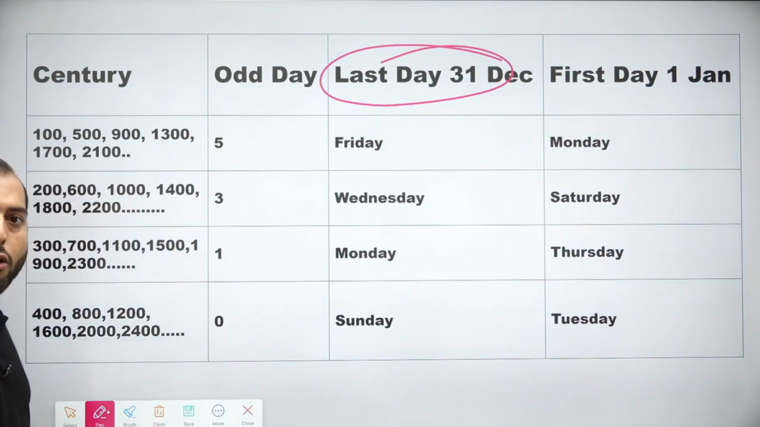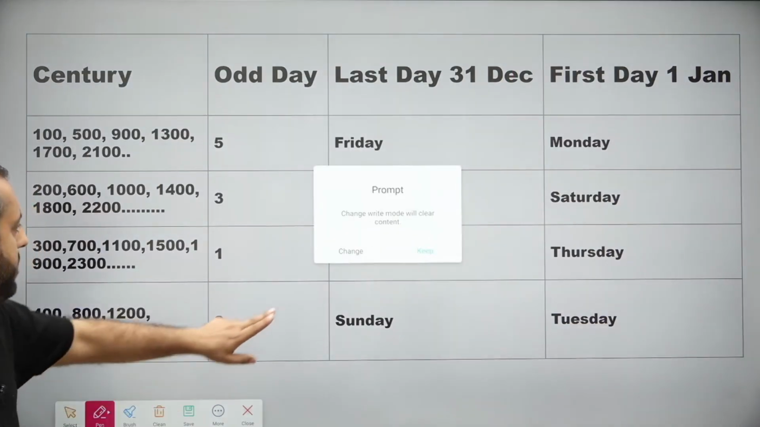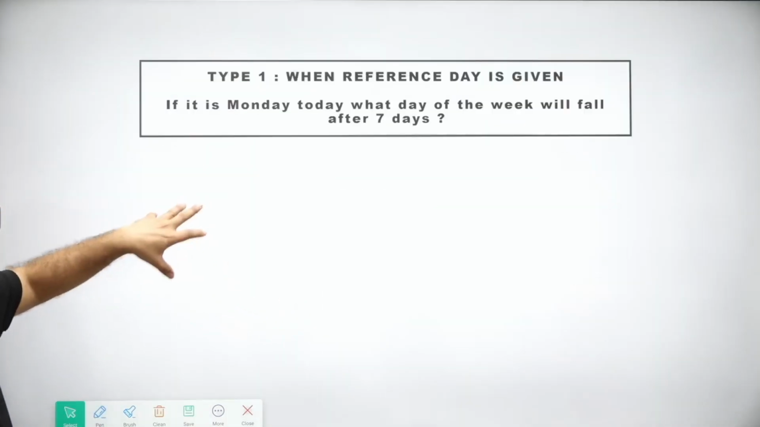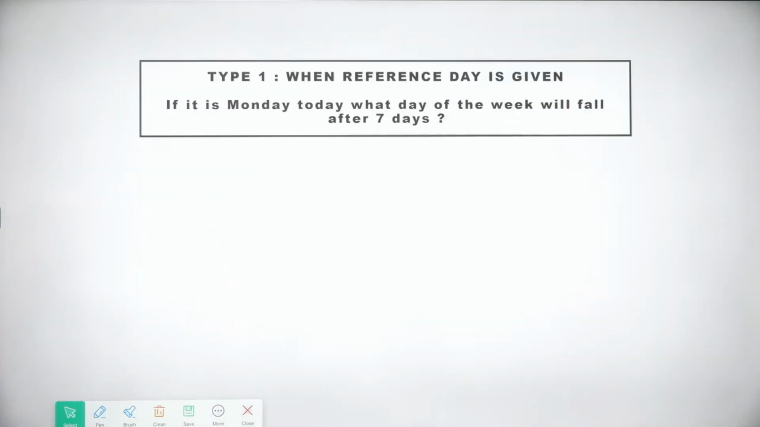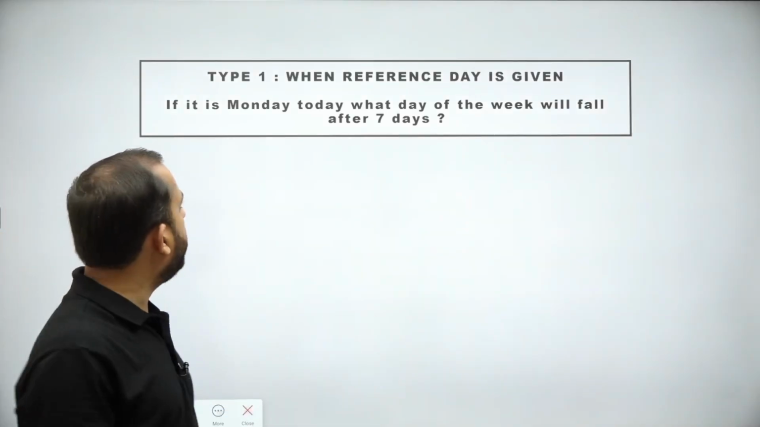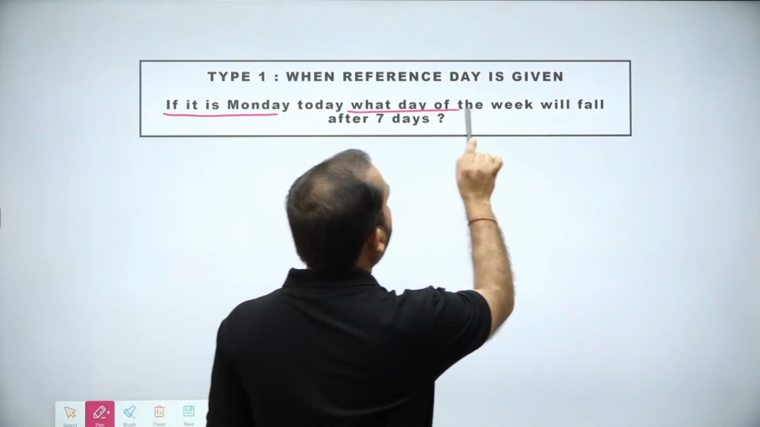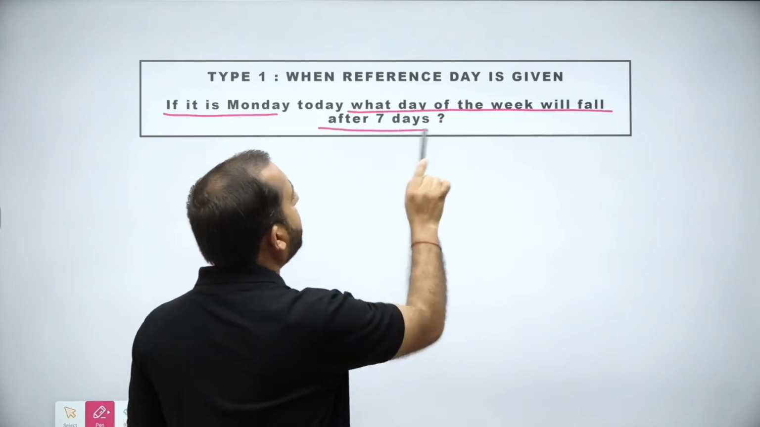Let's move forward now. So let's solve some problems. Now we will start with a very simple case, and this is your type number 1. It says when a reference day is given. Now in this case, if it is Monday today, what day of the week will fall after 7 days?